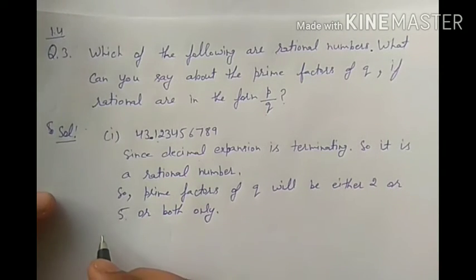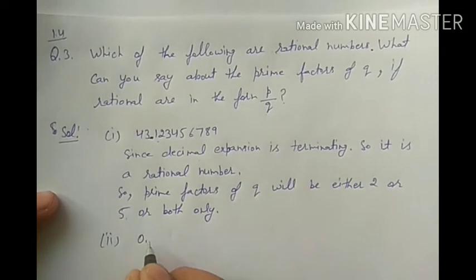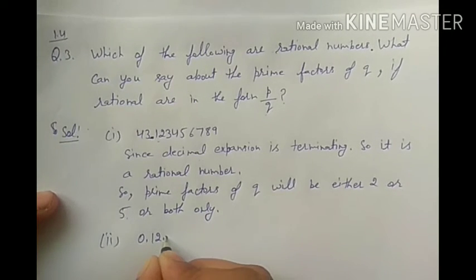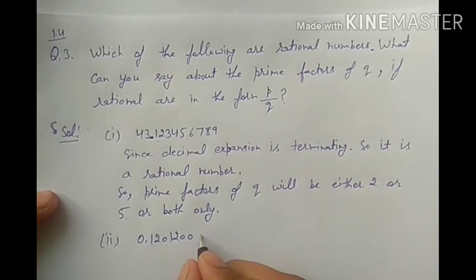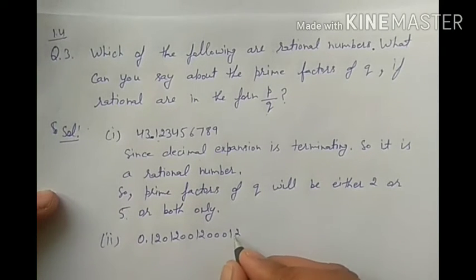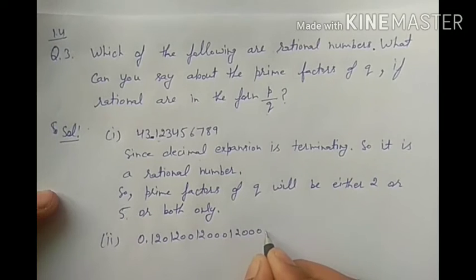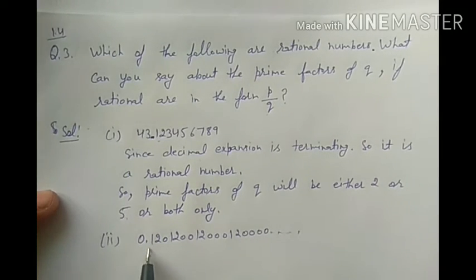Now the second part is 0.120120012000120000 and continue. Here the decimal expansion is non-terminating, not finished, and not repeating.